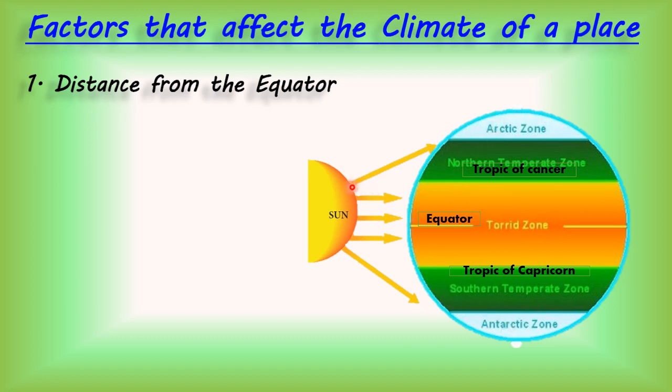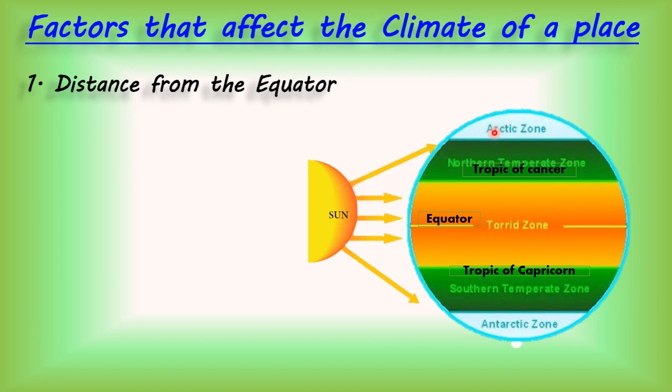But when we move towards the pole, either north pole or south pole. Now children, see this line. Can you see this slanting line? This is again the sun rays. Can you see? Now the distance is increased on both sides. When the distance is increased on both sides, then the intensity of heat also becomes less.